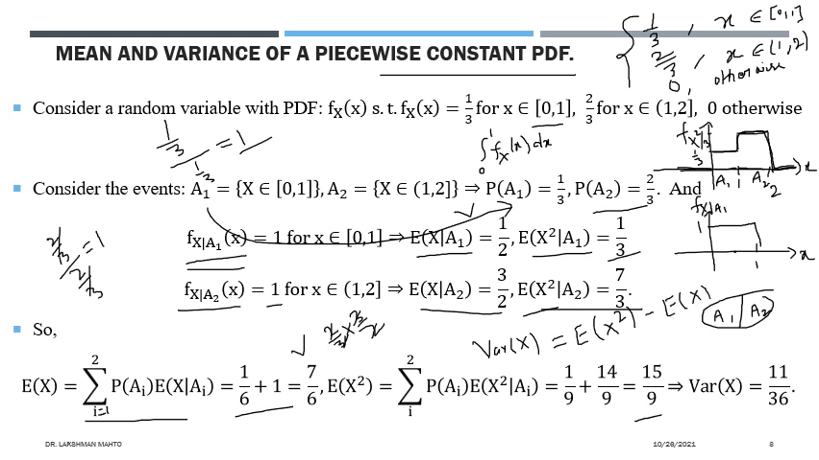This is from the definition of variance. Using this, we know the second moment value is 15 by 9, and we know the expectation is 7 by 6. So we do the squaring and take the difference, and the difference comes to 11 by 36. This is the variance of this random variable. So we directly calculated all these things by using conditioning.